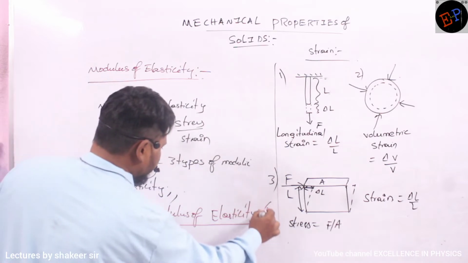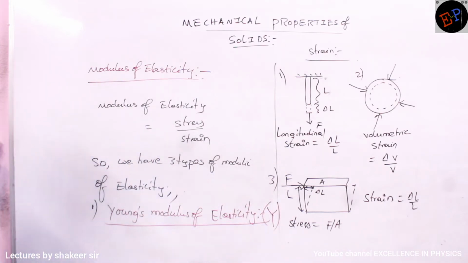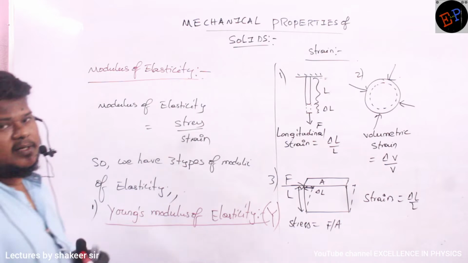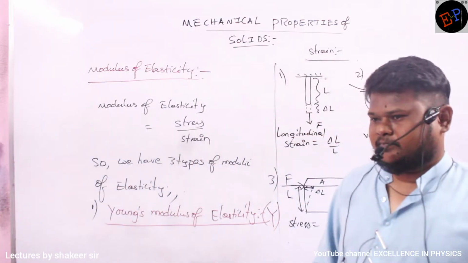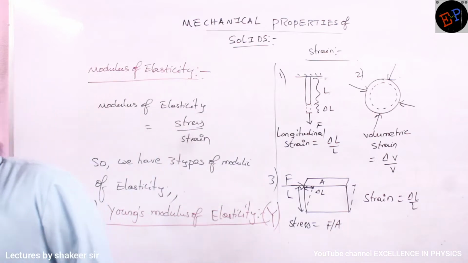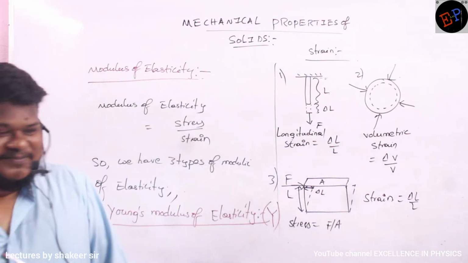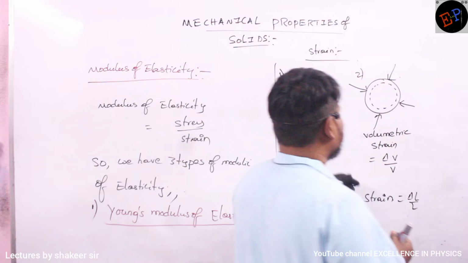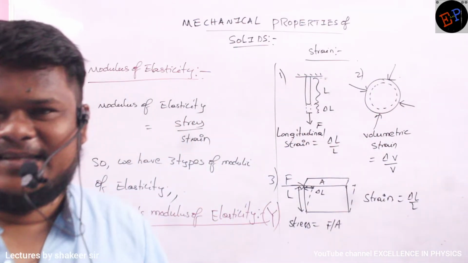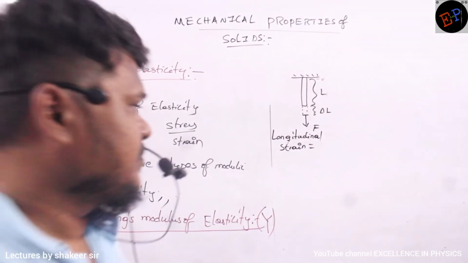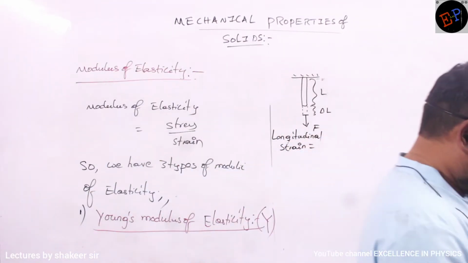Which is represented by capital Y. Capital Y means Young's modulus of elasticity, named after the scientist Thomas Young. But he became an old man also. His name was Young, that's all. See, so therefore, Young's modulus of elasticity.